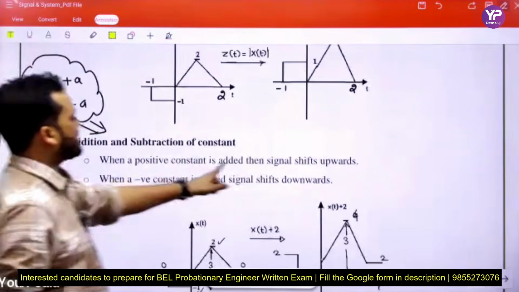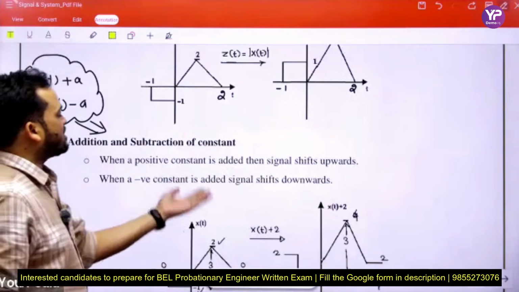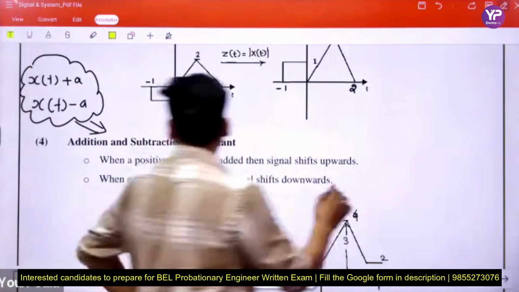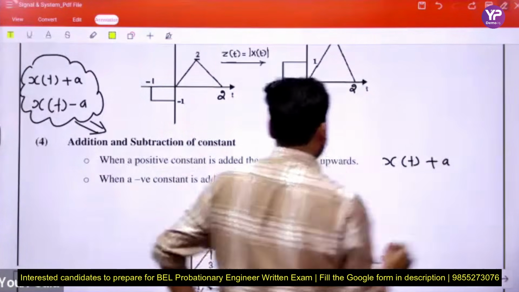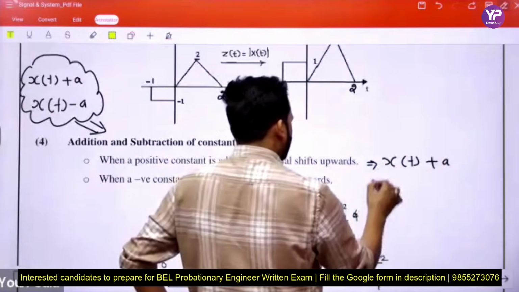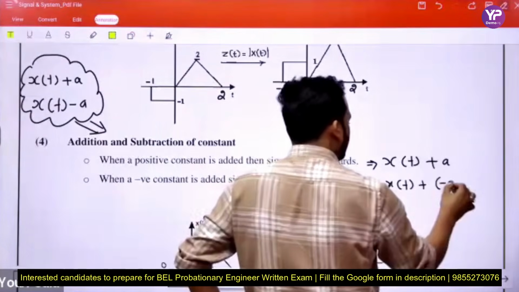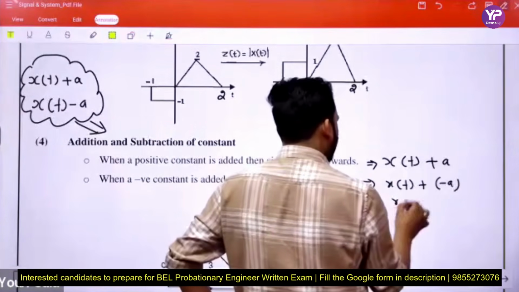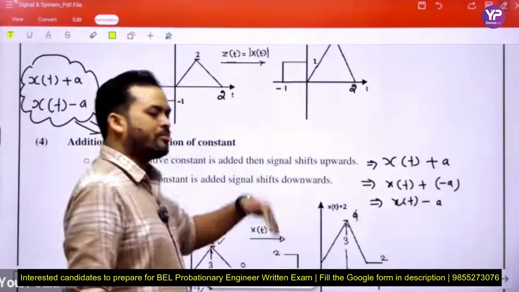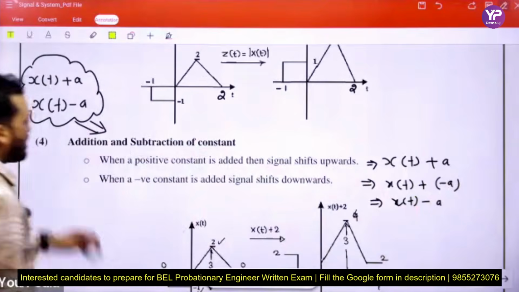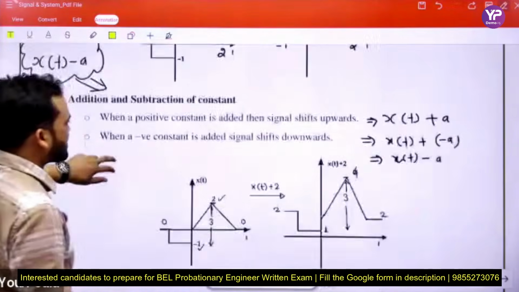When a positive constant is added, the signal shifts upward. When a negative constant is added, the signal shifts downward. Here we consider an example: x(t) plus or minus a, or x(t) minus a, where a is a positive number. Like a equals 2, then the signal is shifted downward by 2. This is clear, beta. Now we consider an example.